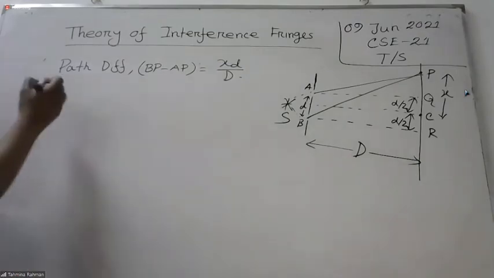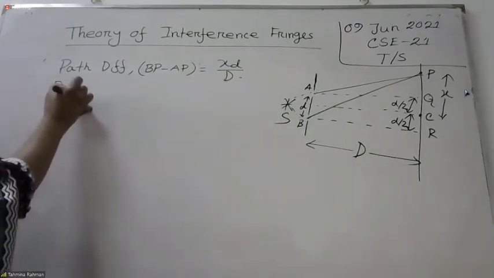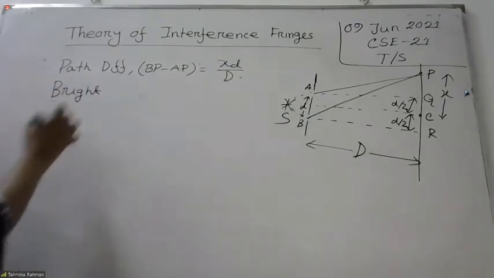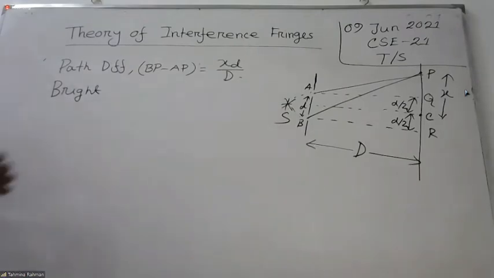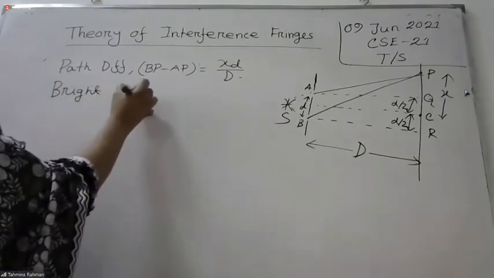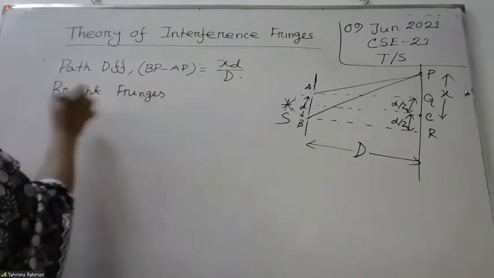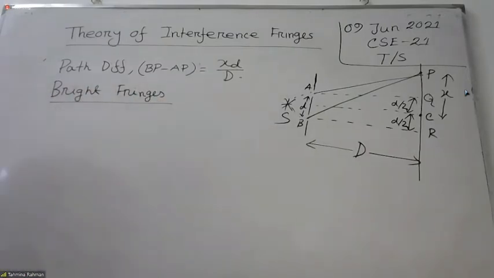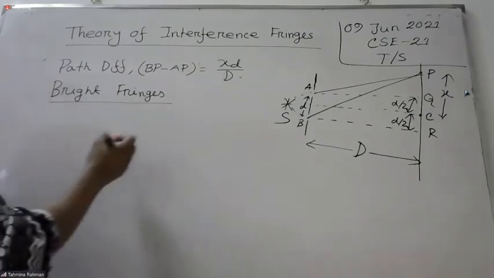Next we have to find out the bright fringes. Who can tell what is the criterion for the bright fringe? Constructive interference. Yes, we know, constructive, that is where we get the bright fringe.